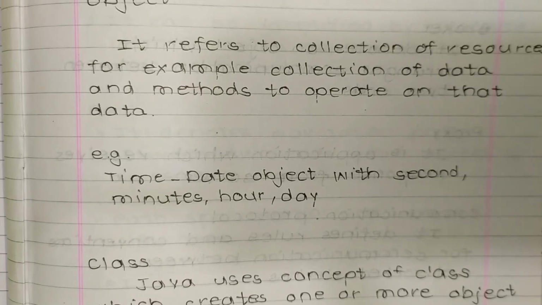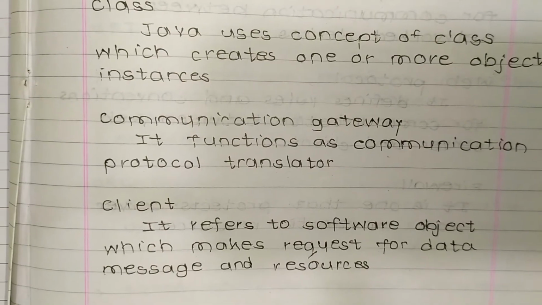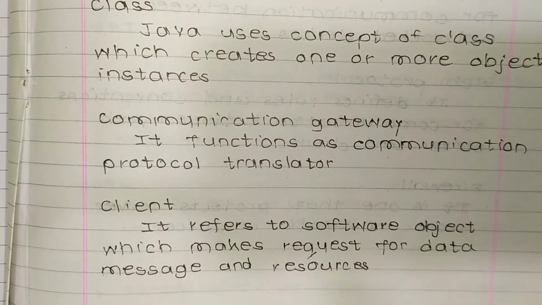Now class. Java uses the concept of class which creates one or more object instances. That is called a class. Then communication gateway. It functions as a communication protocol translator. Then client. It refers to a software object which makes requests for data, messages and resources. So this is basically a client.